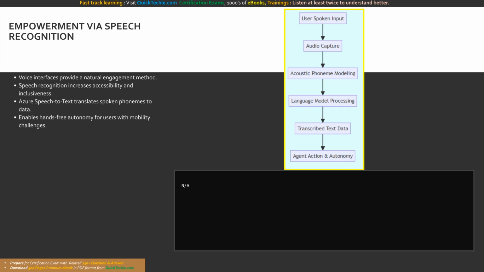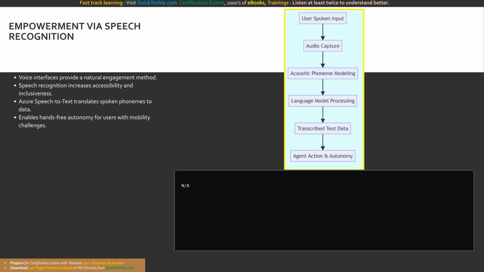To implement speech recognition programmatically, developers utilize the Azure Speech-to-Text SDK. Your Python code must initialize a speech config object using your specific Azure Foundry region and authentication keys. Next, you define an audio config object to capture the default microphone input. Finally, you instantiate a speech recognizer and invoke the recognize_once_async method, which captures the audio, securely sends it to the cloud, and returns the transcribed text payload.